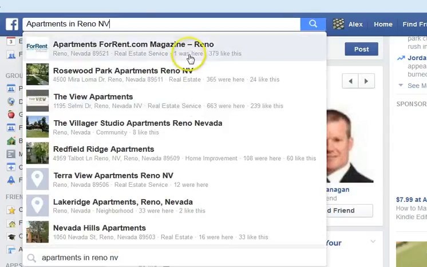Again, on this page here, we're going to see all apartments that are in that city that have a Facebook page, because a lot of apartments now have Facebook pages so that they can share information with their renters. And you can post your ads there for free. So for this one, we're going to use this particular one as an example, and we're going to post our ad there.